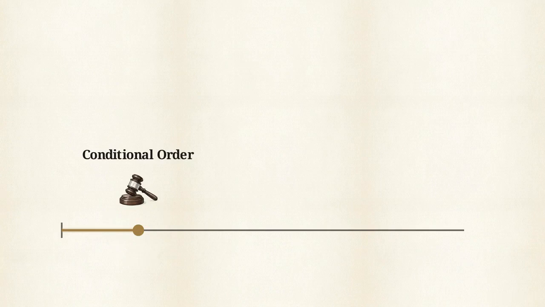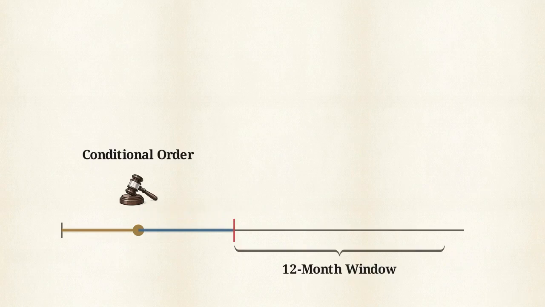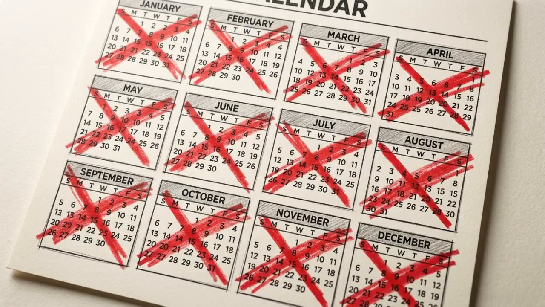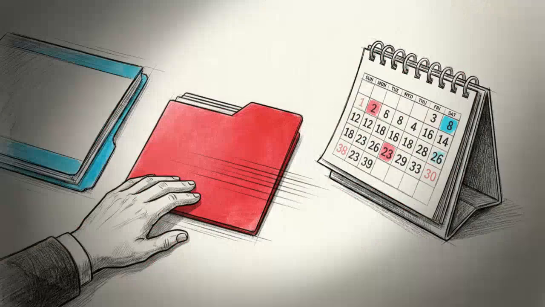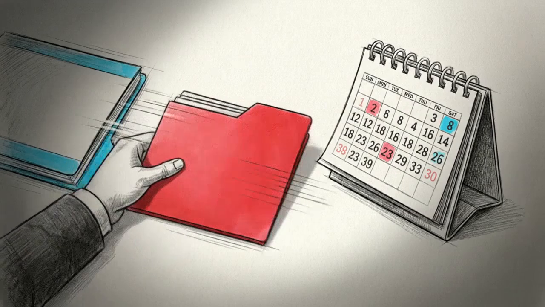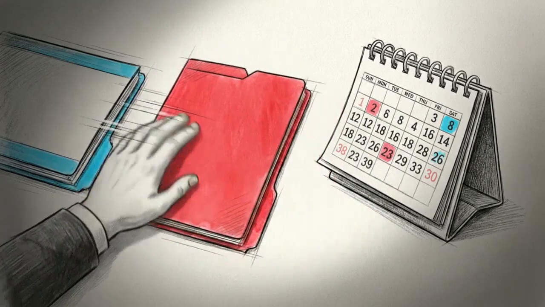This starts the final mandatory wait, 6 weeks and 1 day. After this period, the applicant has a 12-month window to apply for the final order. If the applicant does not act within that year, the procedural advantage shifts to the other side. The respondent can then apply for the final order, though they must wait an additional 3 months to do so.